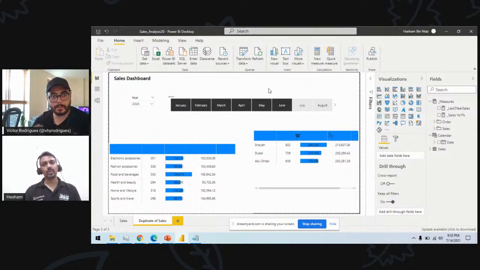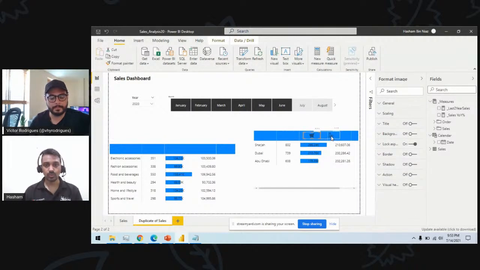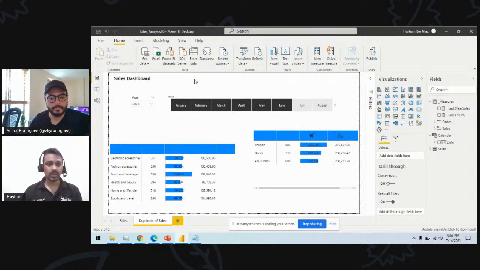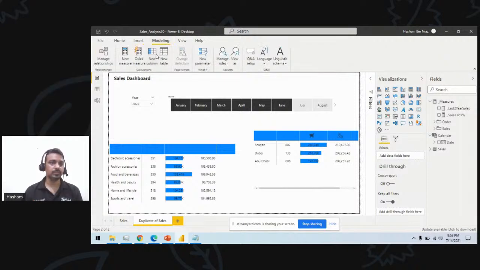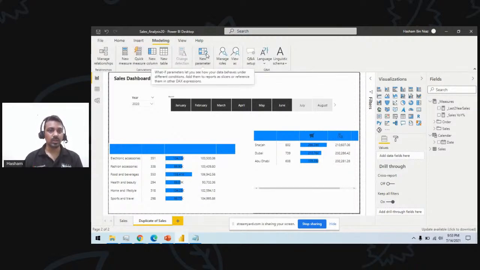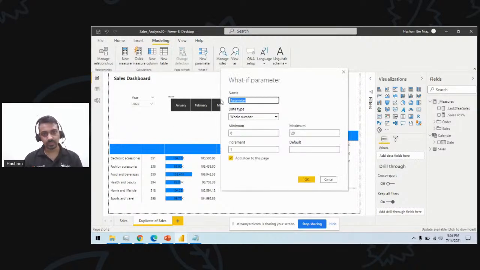Okay, yes. So how to do that? I will show you a technique here, and you can expand this technique to any number of years or any number of things as well. So let's say I create a what-if parameter here.